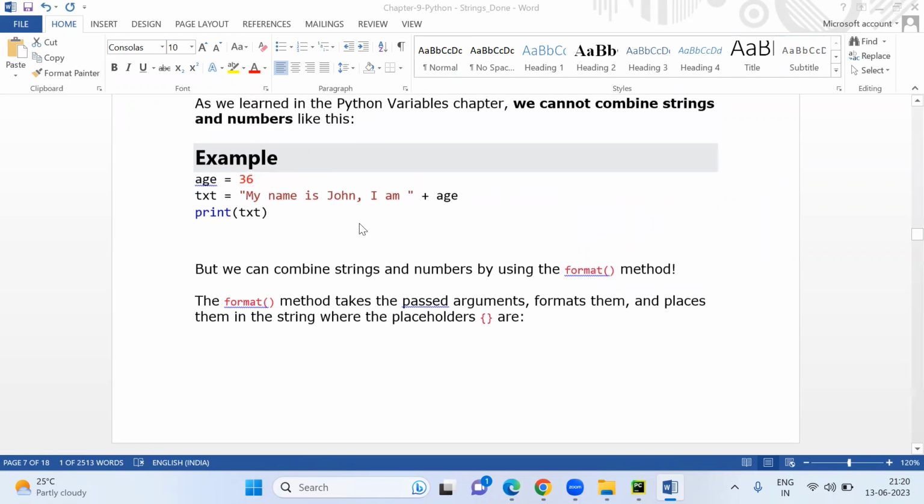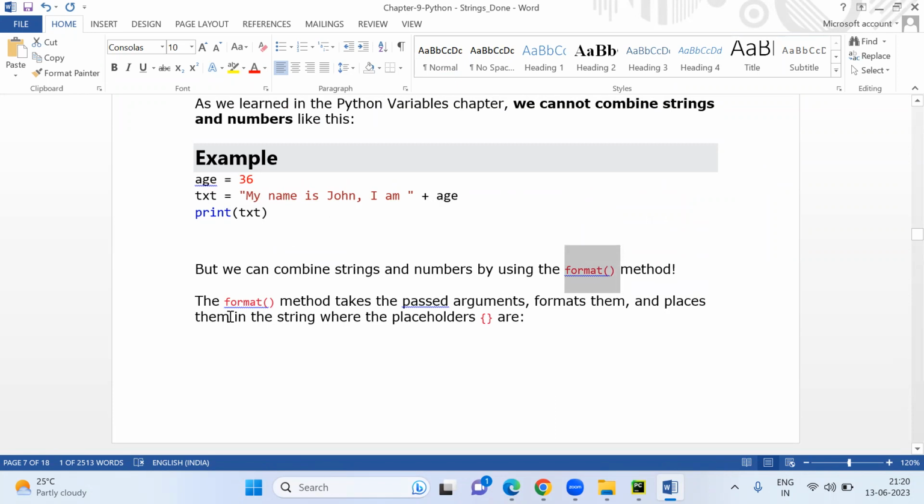If you want to print a string together with an integer, how can we do that? We have another method we can use, the format method. We can combine strings and numbers by using the format method.